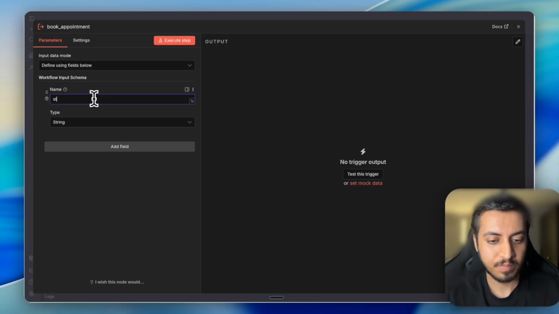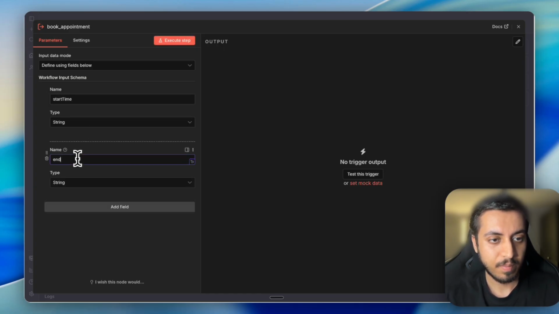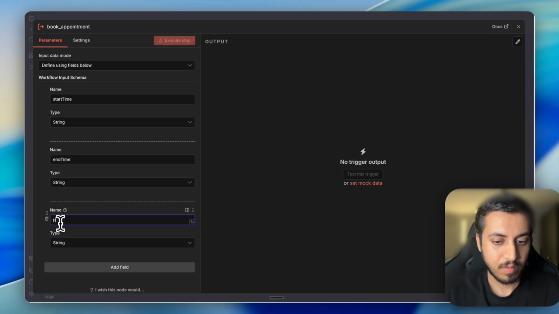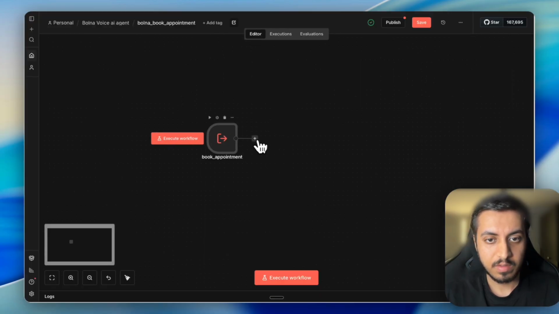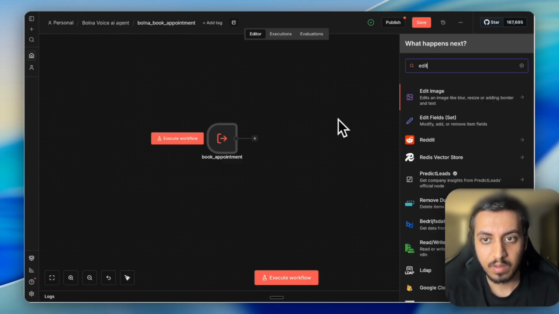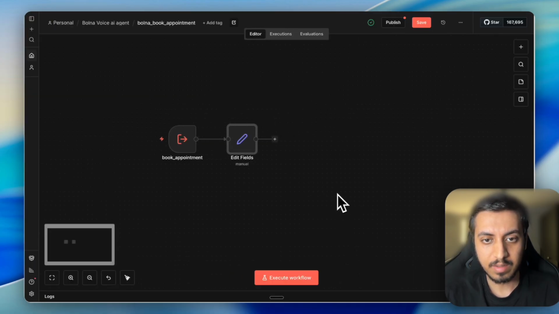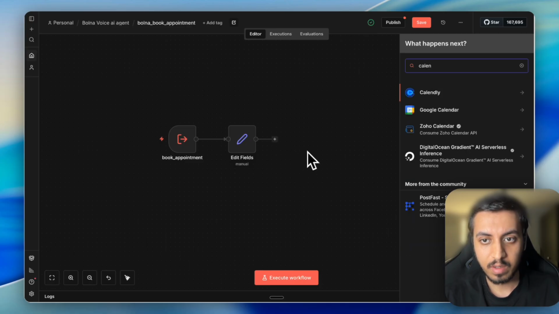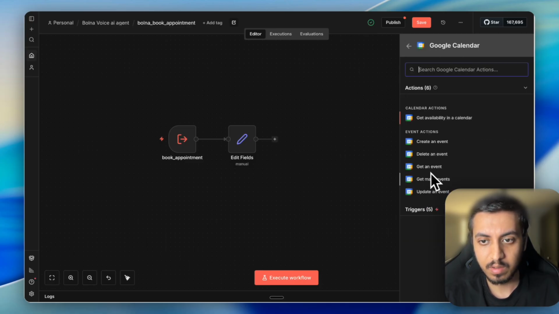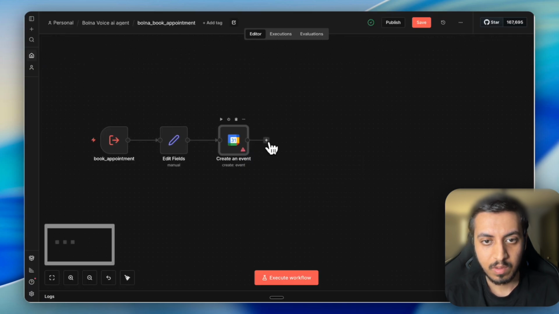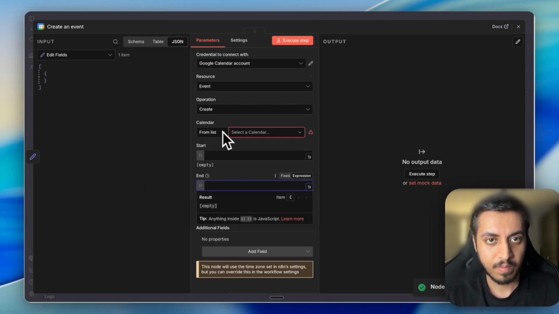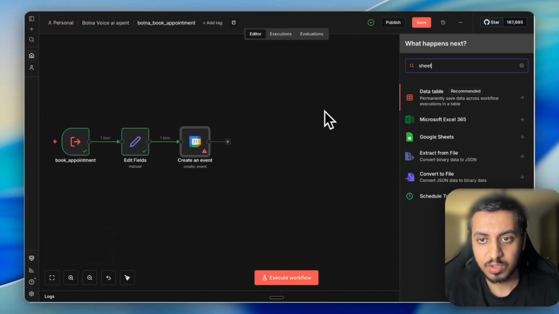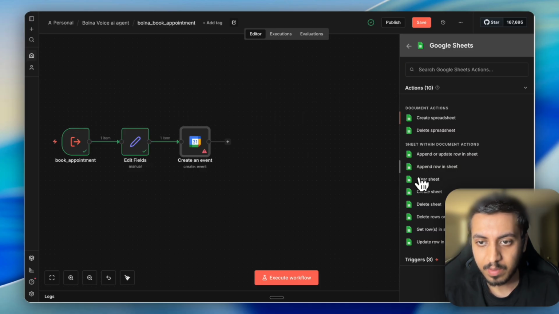Book appointment. Start time, end time, phone, summary, name. We need these fields. We need an edit node, we'll set it up later. We'll need a calendar node, set it up later. And delete these. And we need a sheet. Append a row in sheet.